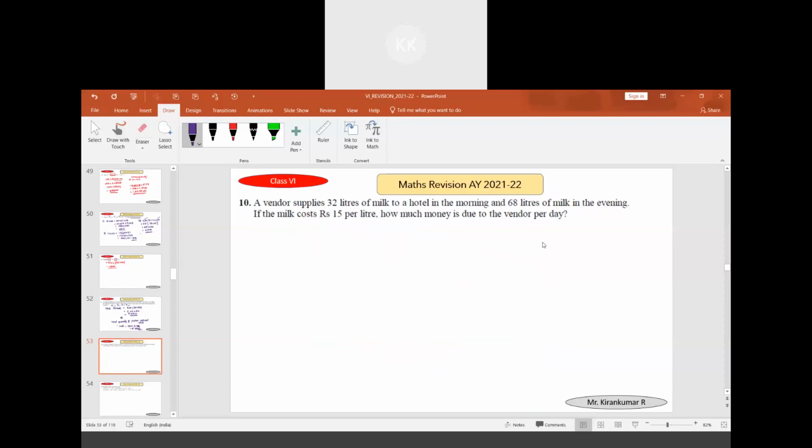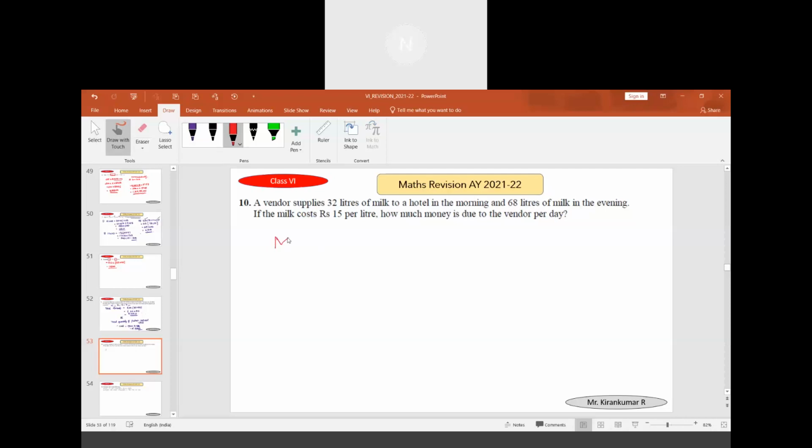Question number 10. A vendor supplies 32 liters of milk to a hotel in the morning and 68 liters of milk in the evening. If the milk costs rupees 15 per liter, how much money is due to the vendor per day? Sir, 1,500. Yes, it is like the previous question only. 100 into 15.